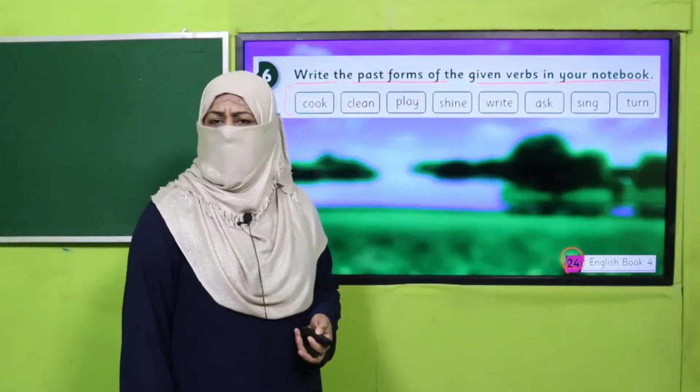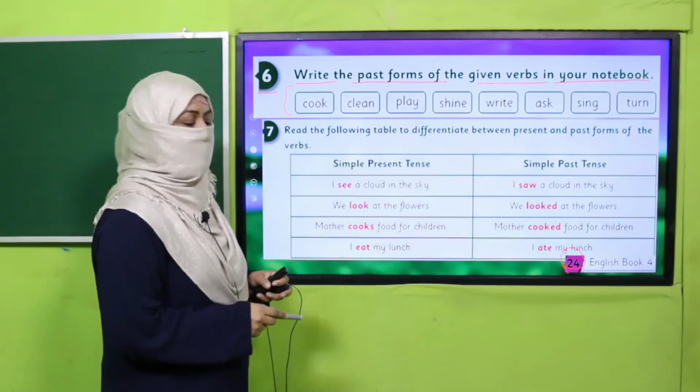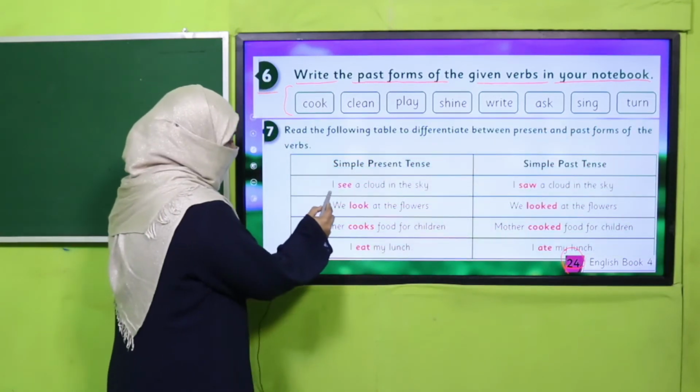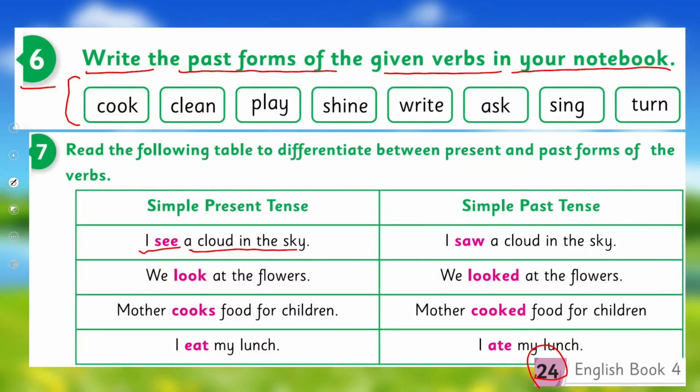Yes, my dear children, are you done with it? Good job. Now I'm going to tell you how we are going to use this vocabulary. What happens, in fact, I see a cloud in the sky. So here, see is the verb. We know it now. See is the verb, and it's the first form of the verb, so it's simple present tense.